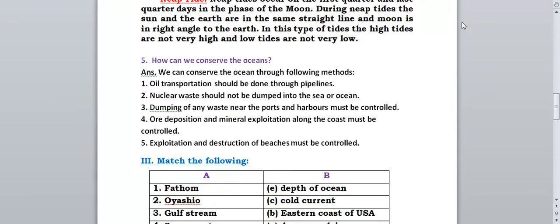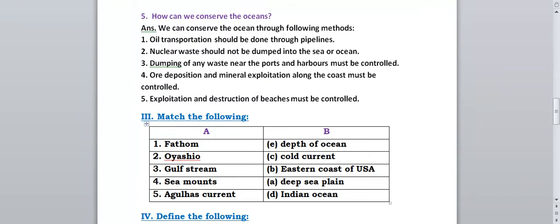Okay, next question. How can we conserve the oceans? We can conserve the ocean by the following methods. In your textbook 6 points are given, but it will be good if you learn 4 to 5 points for this answer. So the first point is that oil transportation should be done through pipelines. If oil transportation is done through pipelines, then the wastage of oil during transportation will not happen. Through pipelines, it can easily be transported from one part of the area to the other part.